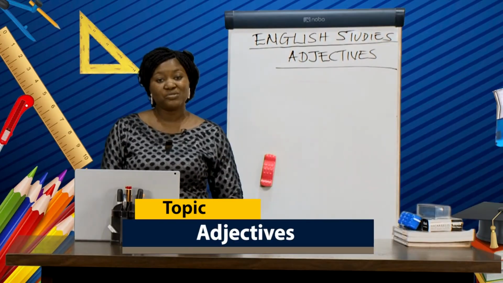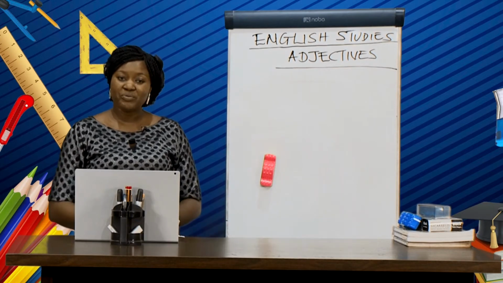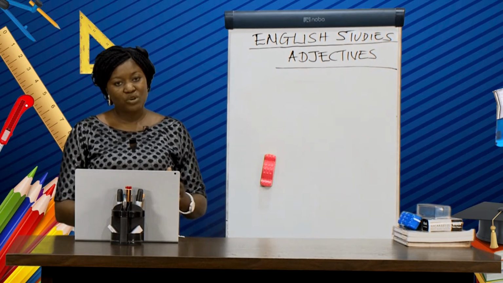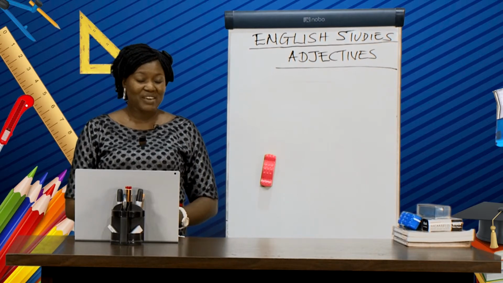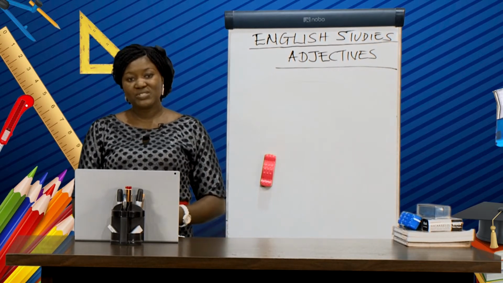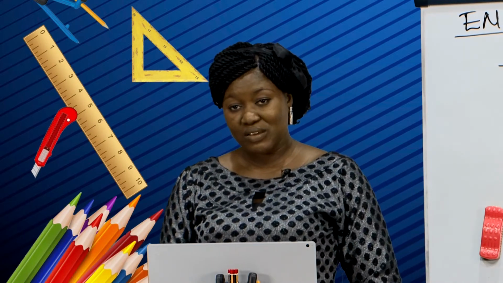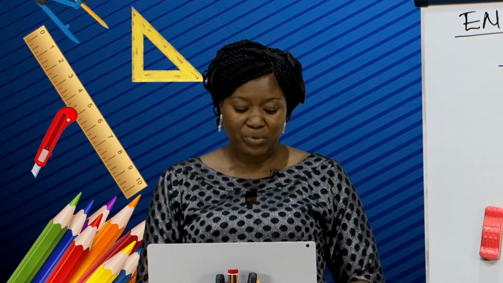But before we go into today's topic, let's quickly have a review of the work done last class. I gave you some rules on Concord at the last class, and I also gave you an assignment. I told you to construct 2 sentences on each rule discussed in the last class. I hope you have been able to construct error-free sentences. Well, let's just take these 2 examples to have a recap of the work done.